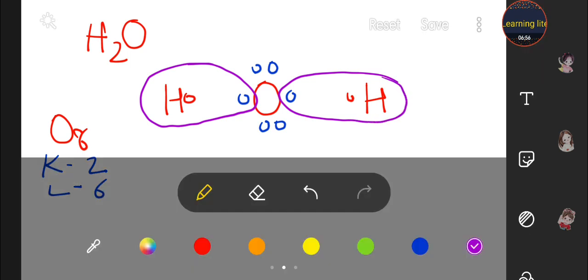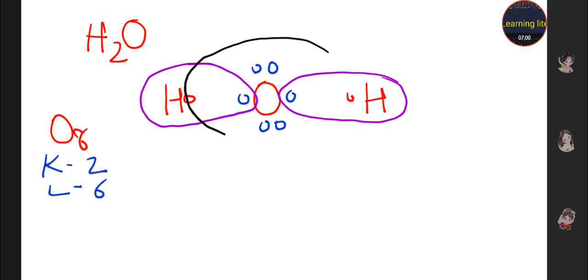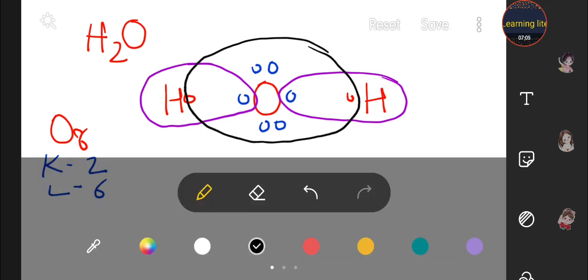Now oxygen has to complete 8 electrons. 1 and 2. 1 2 3 4 5 6 7 8. So this is the electron dot structure of water, students. I think it is very easy to understand. Hydrogen has 1 electron, and oxygen has 6, but it has to complete the octet to 8. So it shares 1 from here and 1 from there.